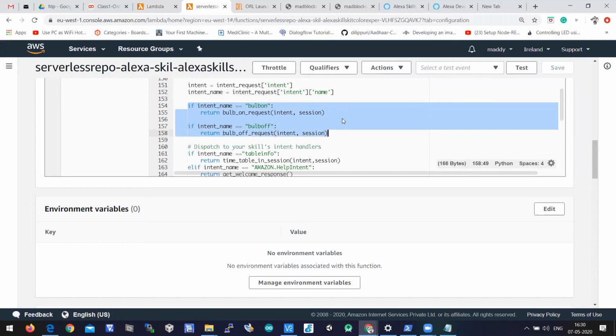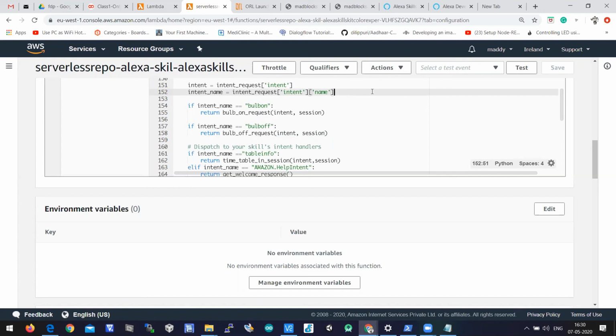These 4 lines you need to write after accessing intent name from the intent request, with indentation. So make sure that there is indentation, otherwise you'll get an error. When you give a tab space, you get indentation, right?